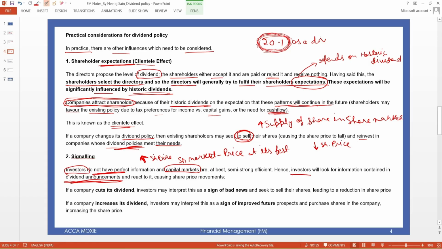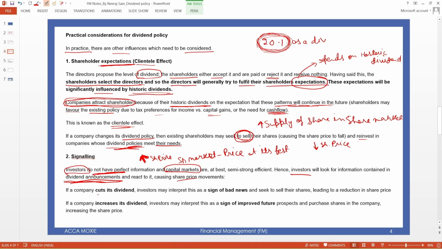Okay, so this is called the reaction or signal effect. You can say that shareholders react to the positive and negative news. Which means that anyone who has not bought the shares of that company will try to buy the shares and get the dividend, causing share price movement.